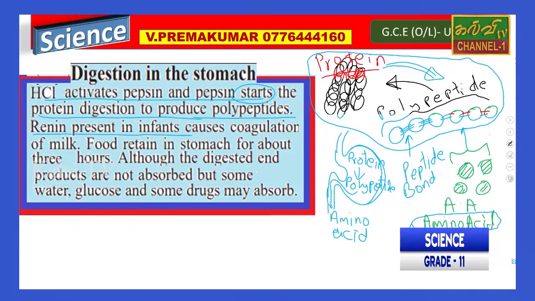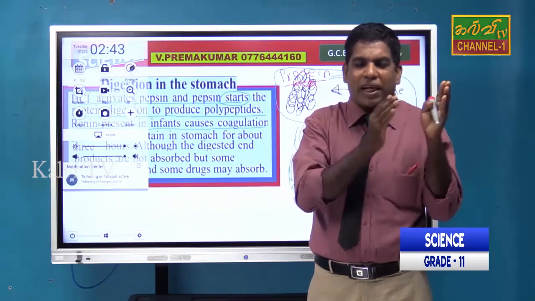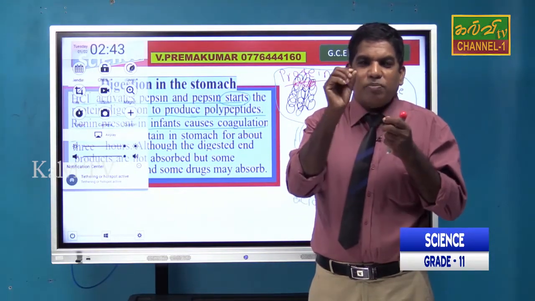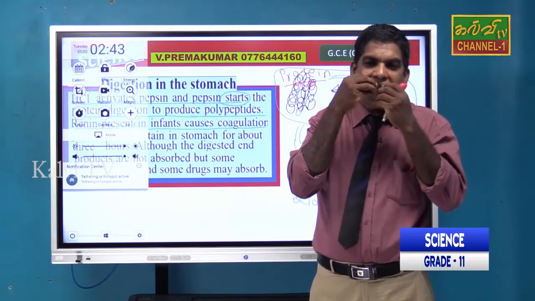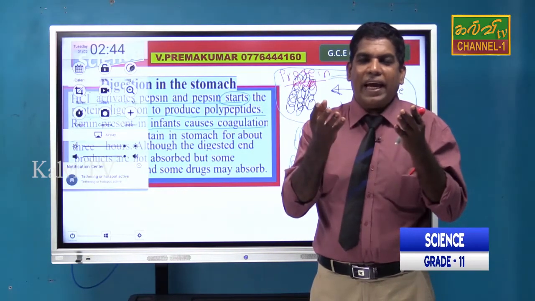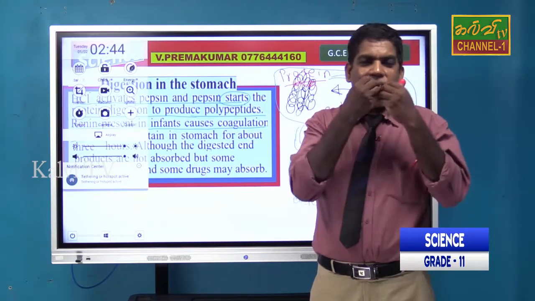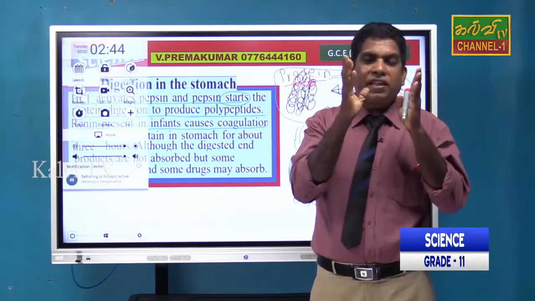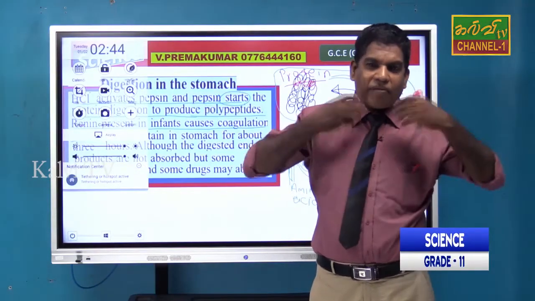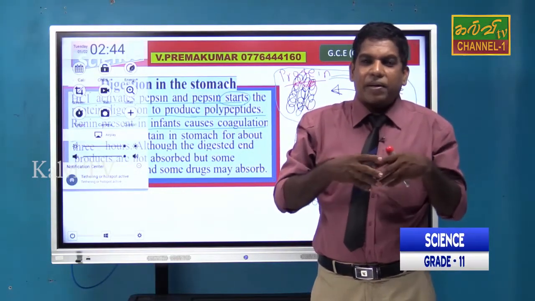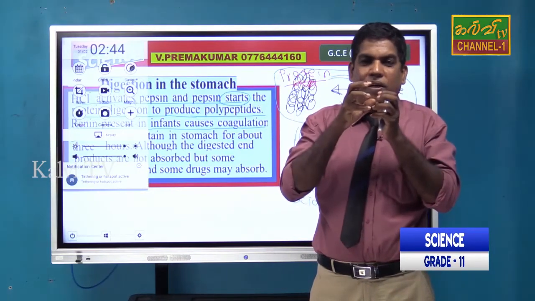Renin present in infants causes coagulation of milk. Sometimes you may see the small children, the breastfeeding children, right? Sometimes you may see that breastfeeding children, small children with mother, they have vomiting. The small thick white color particles are coming out. Have you seen that? That means when they take milk as a liquid formation, after that it is mixed with the renin and making coagulation.